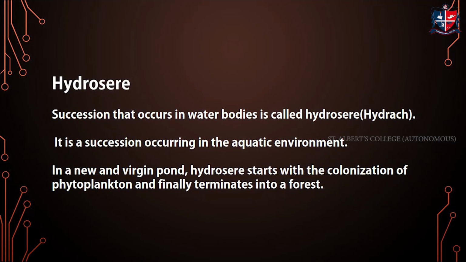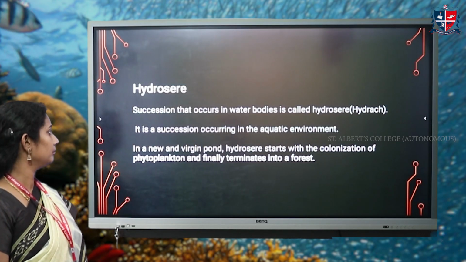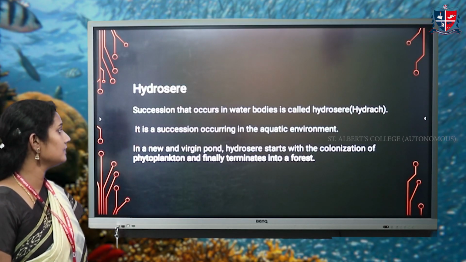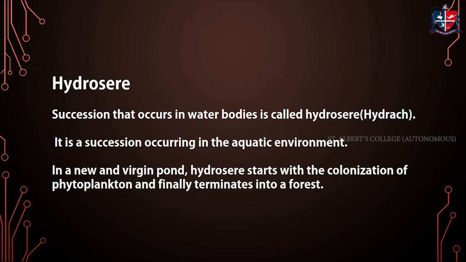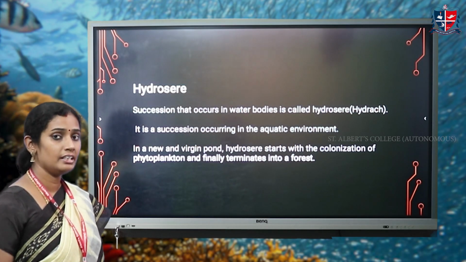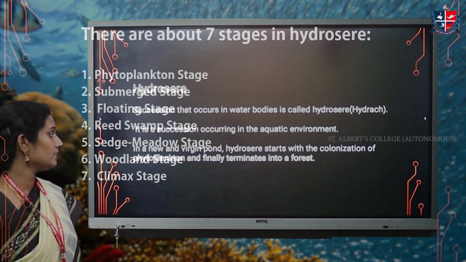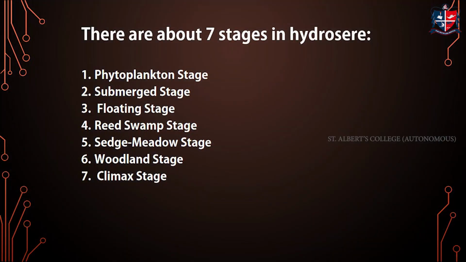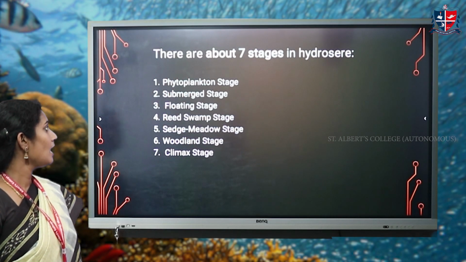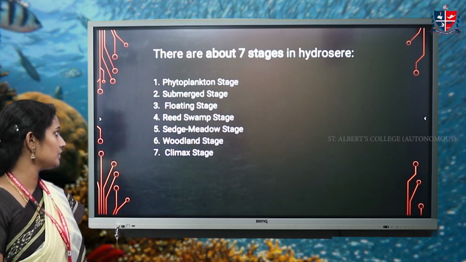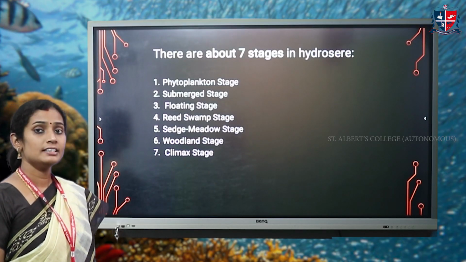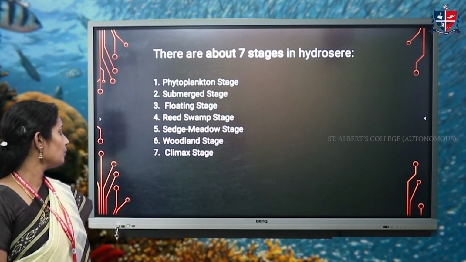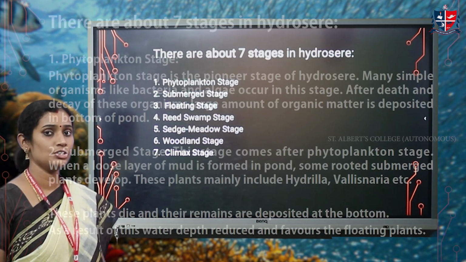So now we will see the different stages of hydrosere. This succession, as I told, occurs in water bodies, aquatic environment. It is also known as hydrarch. In a pond, the hydrosere starts with the colony of phytoplankton and finally it terminates in a climax community such as forest. Now, there are 7 stages for hydrosere. First one is phytoplankton stage, second is submerged stage, third is floating stage, fourth is reed swamp stage, fifth is sedge meadow stage, sixth is woodland stage, and the last one is climax stage, which is the forest.